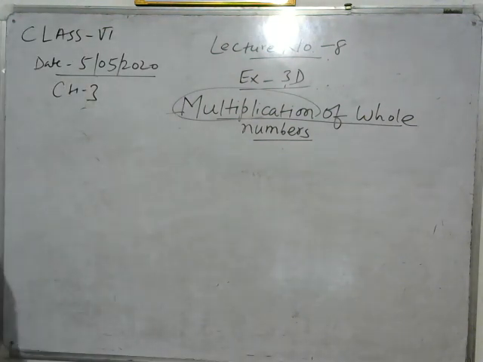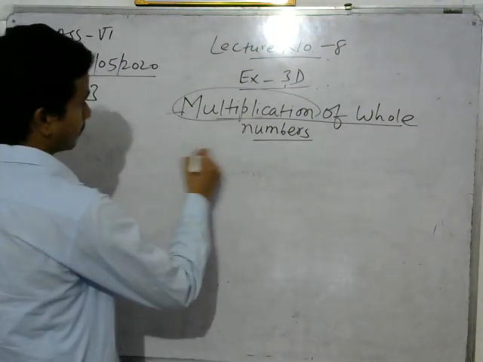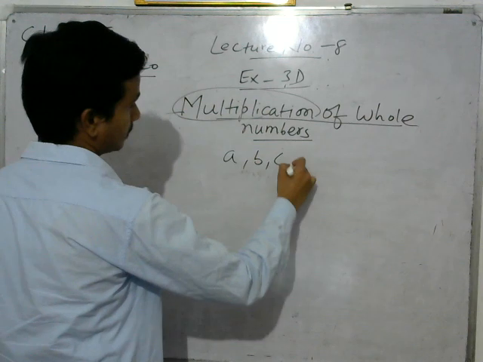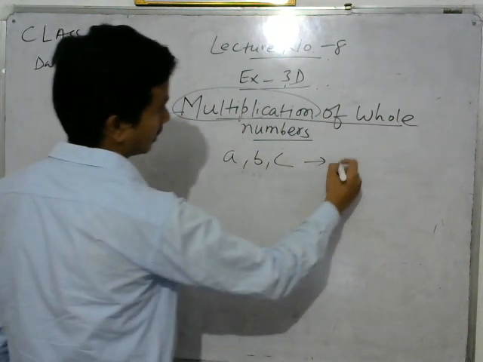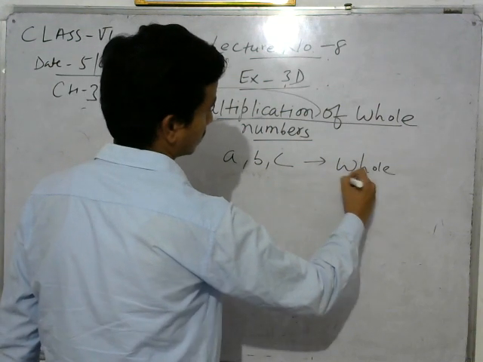Now we will see another property. Suppose A, B and C are three whole numbers.